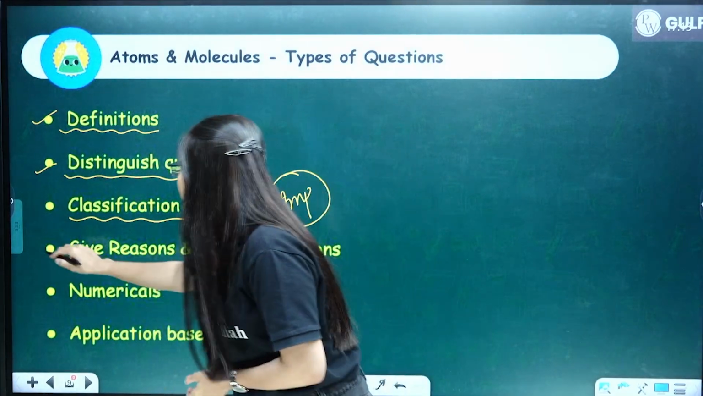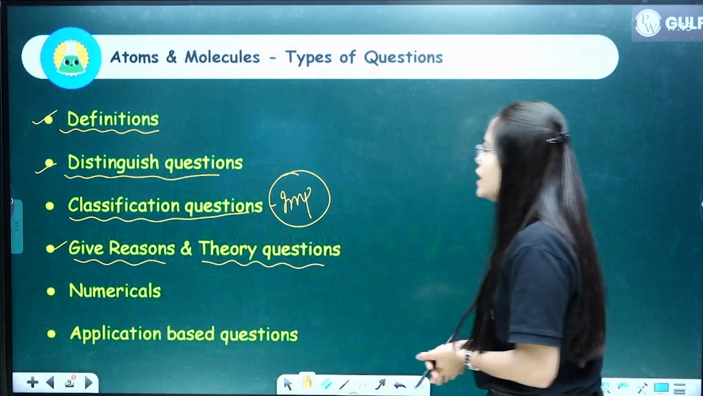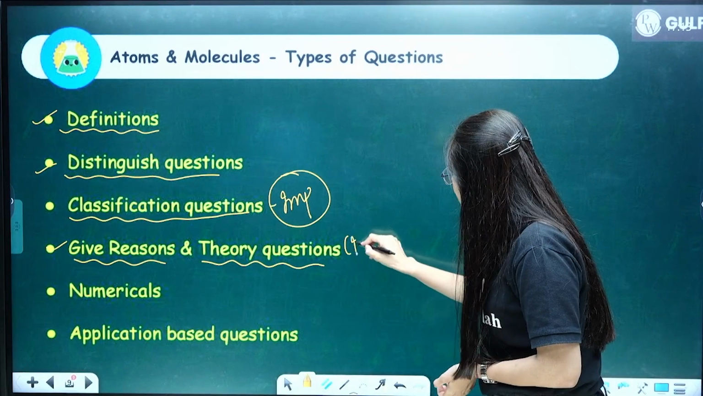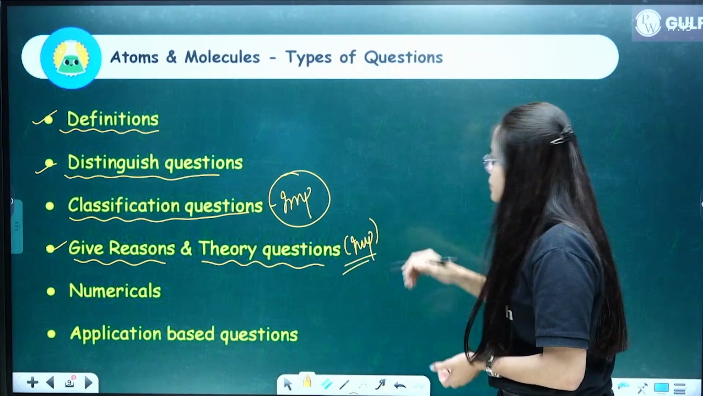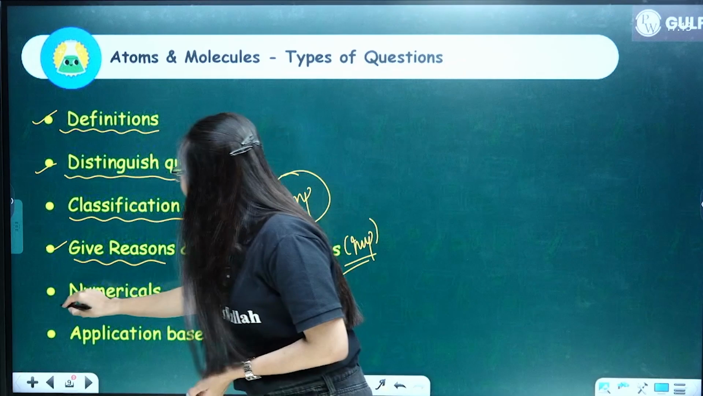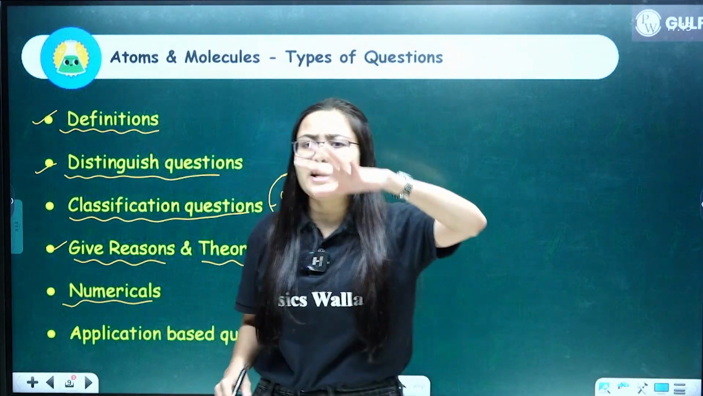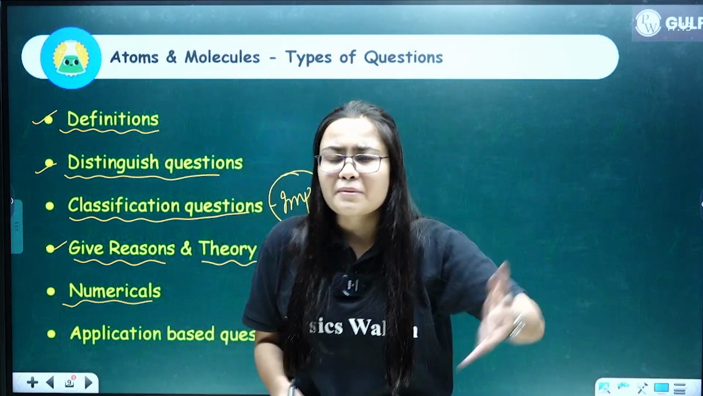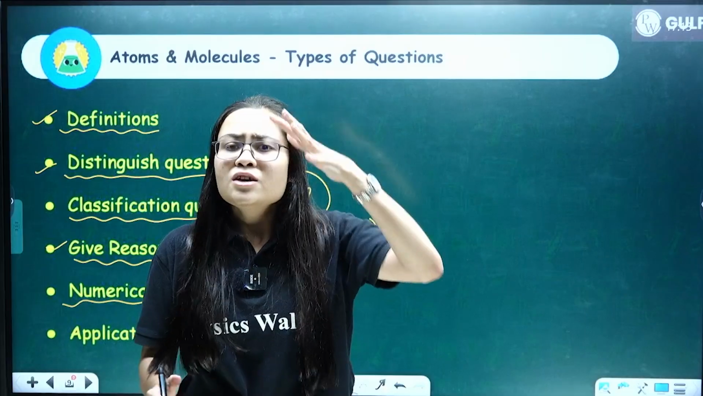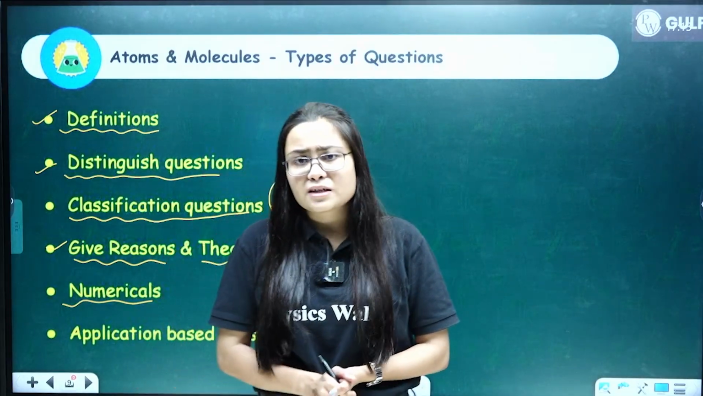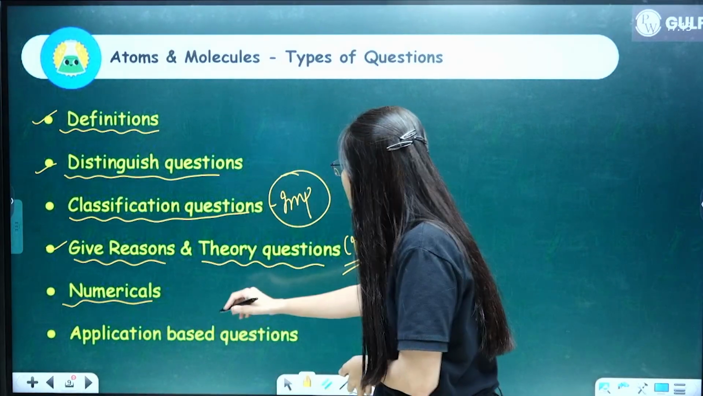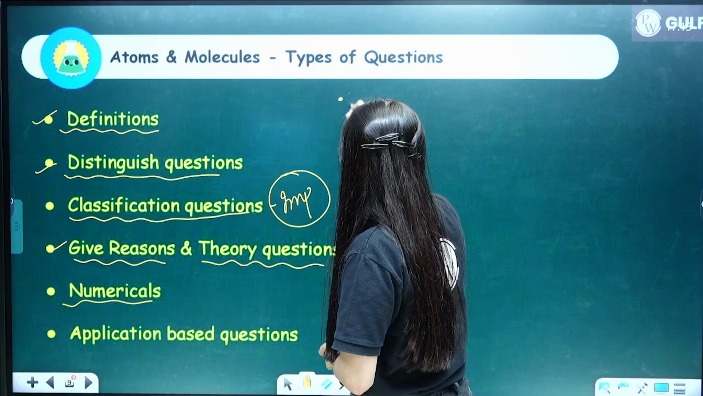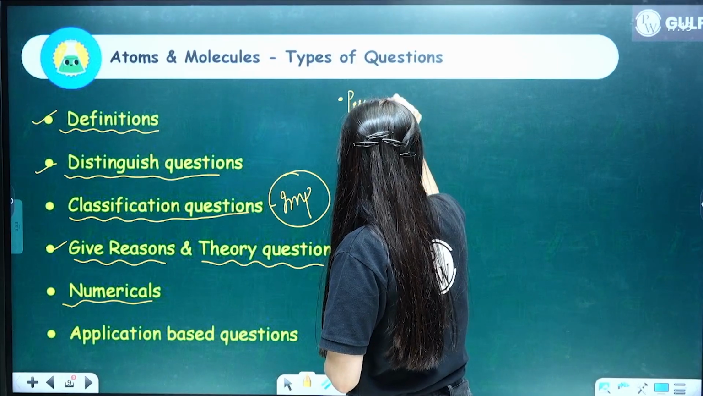Okay, then we have give reasons and theory questions. Clear? Theory questions are very, very important from this chapter. Please do them. Then again we have numericals. So calculate atomicity, calculate molecular mass, calculate formula unit mass. So all such types of numericals can be asked in your exam. Okay, and one more concept is remaining over here, percentage composition.